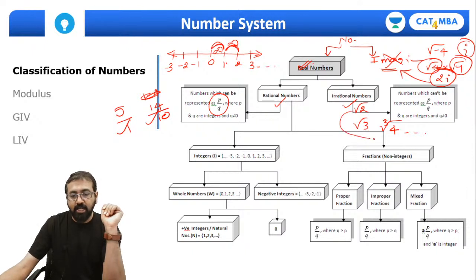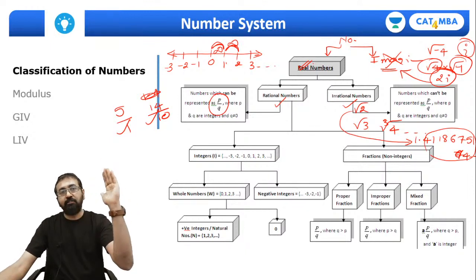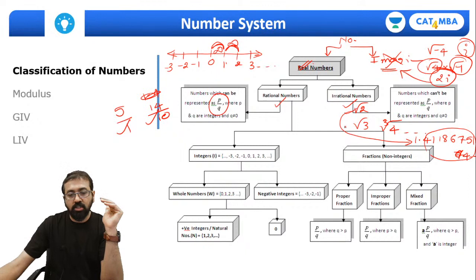So if I try to find out the value of root, which some mathematicians have found out, it will be 1.4118675174, something like this. It will keep going on. So there will be no pattern over here. That means non-recurring, and they do not terminate. It will go on till infinity. So all these root wale numbers are called irrational numbers.